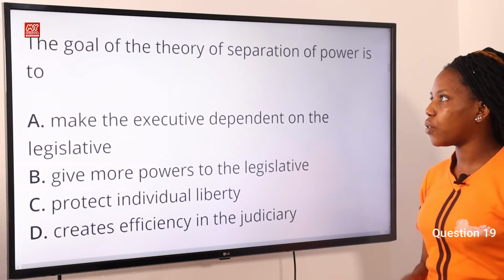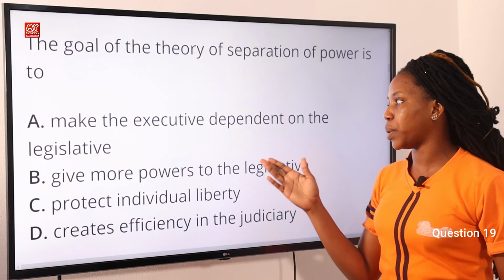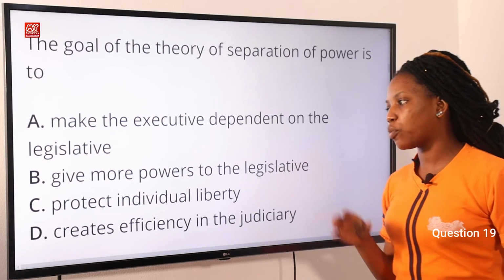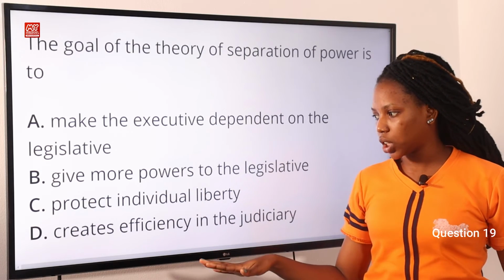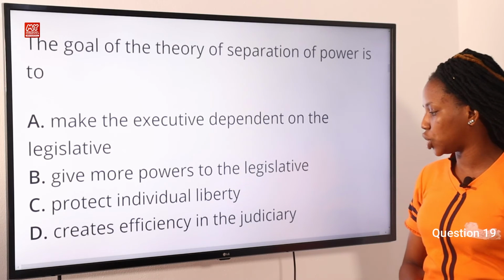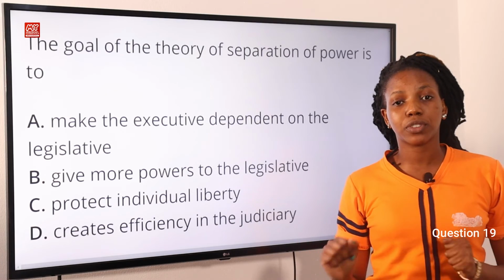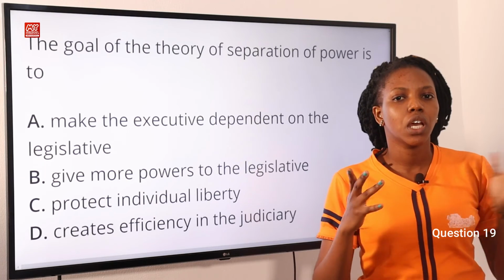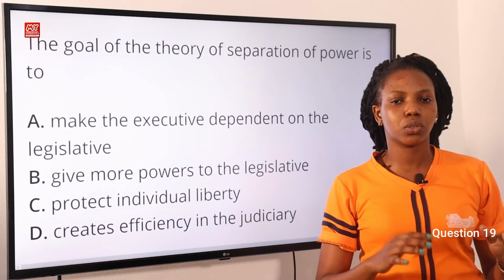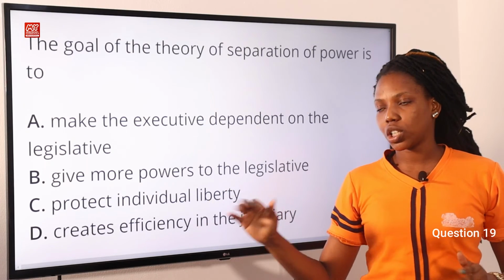Question 19. The goal of the theory of separation of power is to, option A, make the executive dependent on the legislative, option B, give more powers to the legislative, option C, protect individual liberty, option D, create efficiency in the judiciary. The answer to this question is protect individual liberty. Okay, so the concept of separation of power is to separate powers among the three arms of government: the judiciary, executive, and legislative. So we do this in order to check and balance, to be able to set boundaries. So option C is the correct answer to this question.